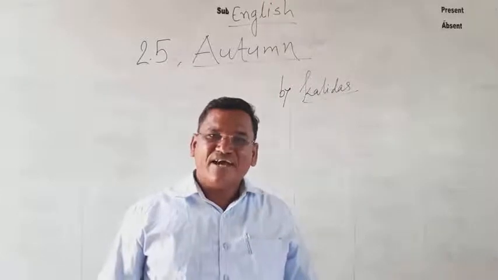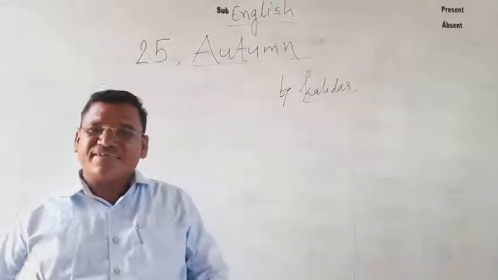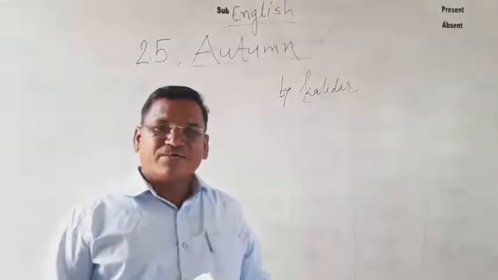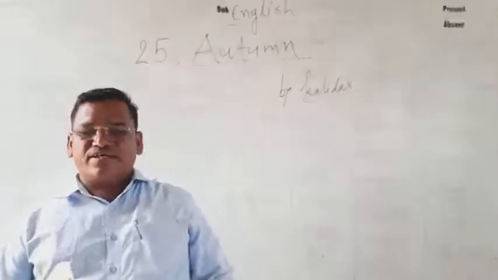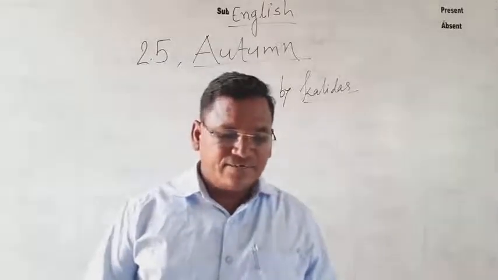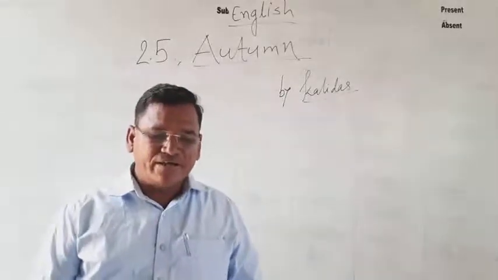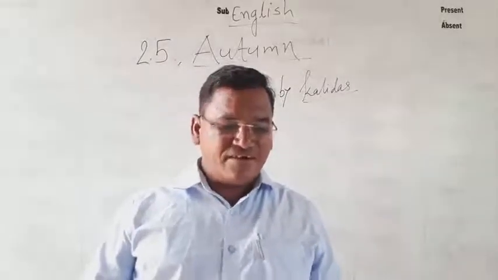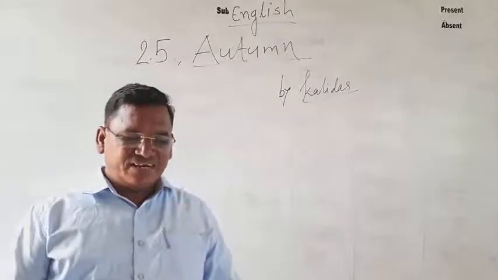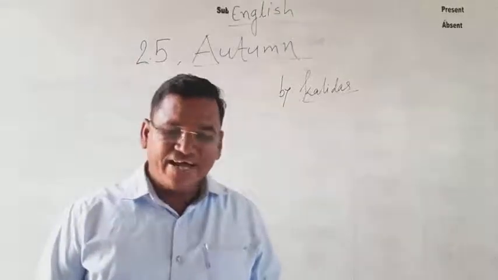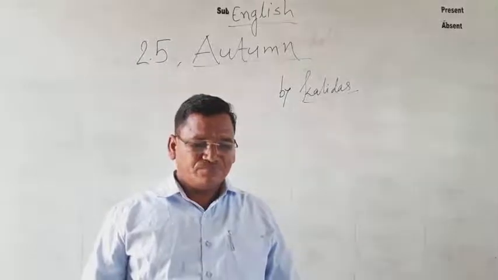That is, autumn is compared with a maiden girl. Lilies means one type of flower.